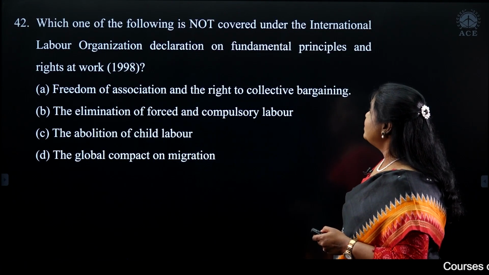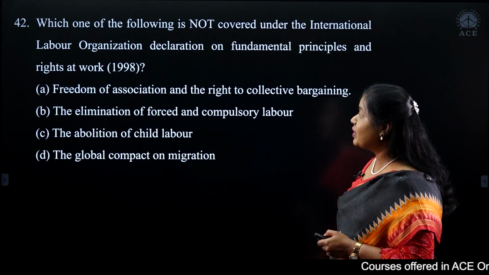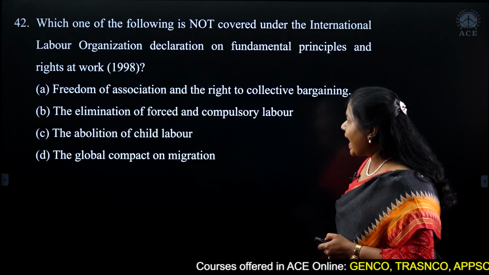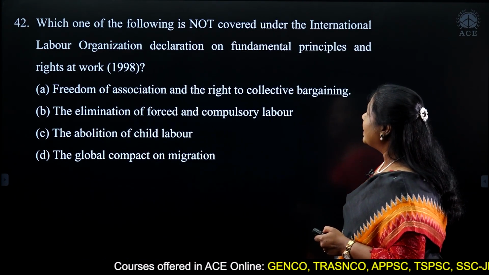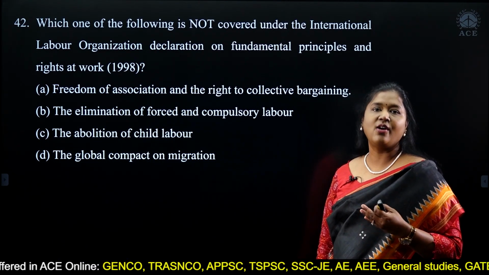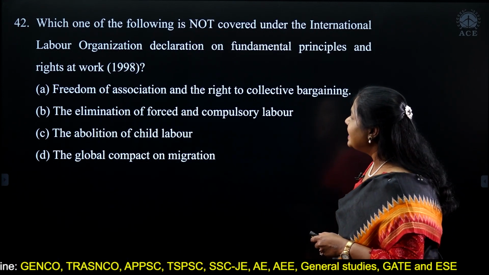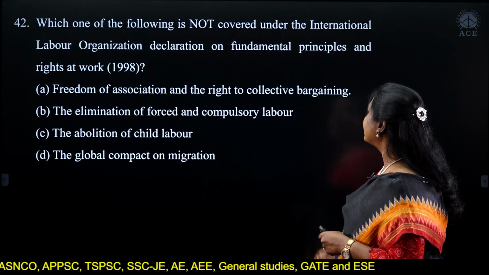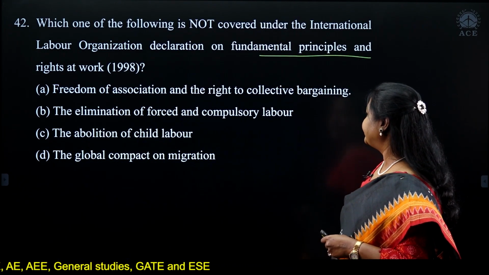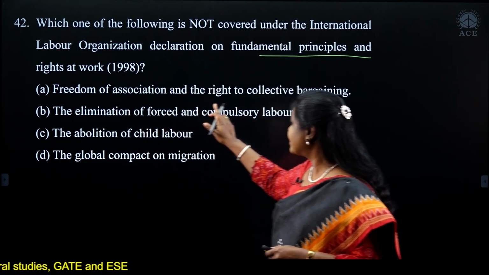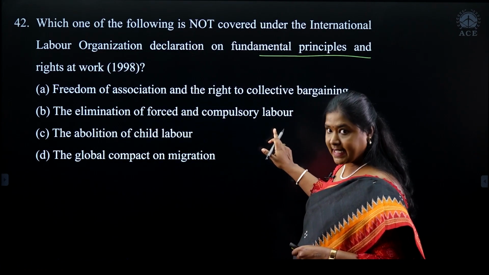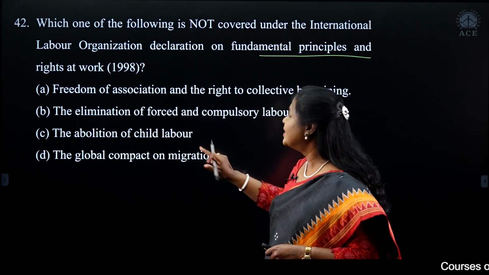Which one of the following is not covered under the International Labour Organization Declaration on Fundamental Principles and Rights at Work? So, this is again one of the background concepts which we cover under international organizations. They're asking about the fundamental principles and rights at work: freedom of association, the right to collective bargaining, the elimination of forced and compulsory labor, abolition of child labor.